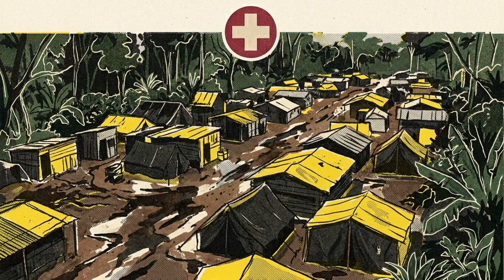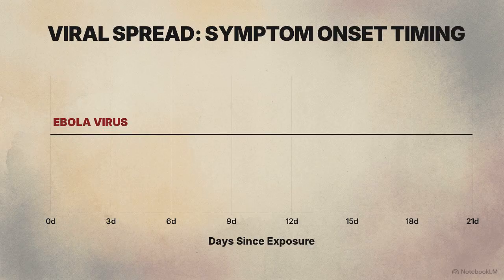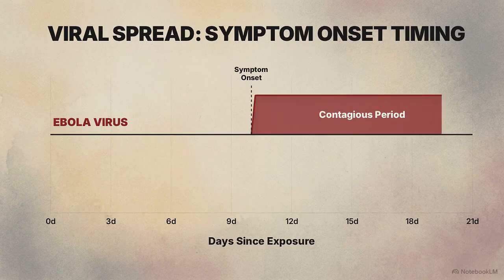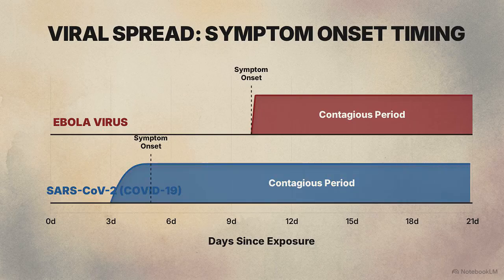The biological triad of agent, host, and environment is standard for Ebola. However, the specific environmental variables of this region catalyzed an uncontrollable crisis. Once a person is exposed, the Ebola incubation period runs from 2 to 21 days, with a mean of 8 to 10 days. This timeline illustrates an absolute biological rule of Ebola. Pre-symptomatic transmission is entirely absent. A patient becomes contagious only when symptoms physically appear. Contrast this with COVID-19, which relies on a massive 40 to 50% pre-symptomatic transmission rate to achieve high spread.